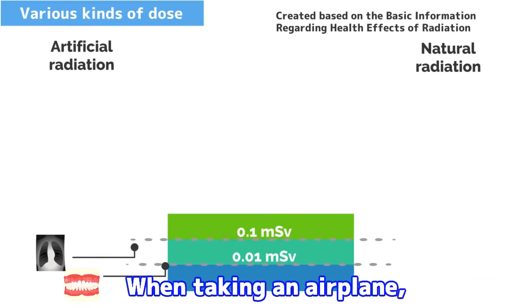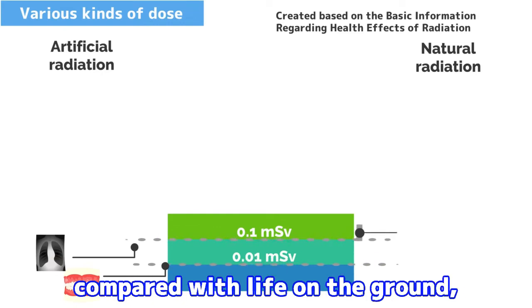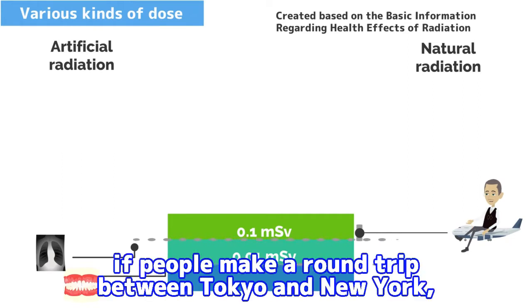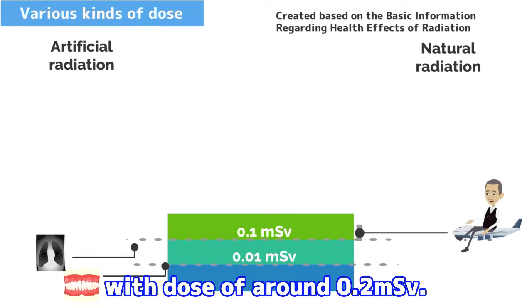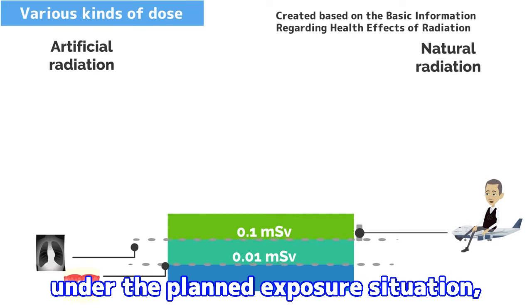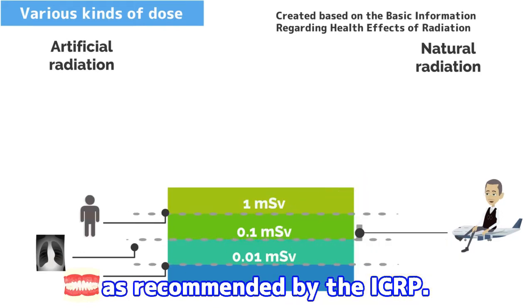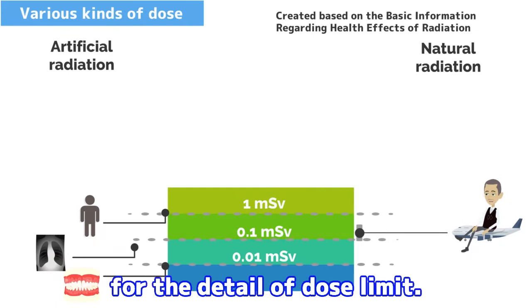When taking an airplane, people are exposed to radiation additionally, compared with life on the ground, because they are influenced by cosmic ray. Specifically, if people make a round trip between Tokyo and New York, they are exposed to radiation with dose of around 0.2 millisievert. In addition, dose limit for the public, under the planned exposure situation, is 1 millisievert per year of effective dose, as recommended by the ICRP. Please visit the relevant video for the detail of dose limit.